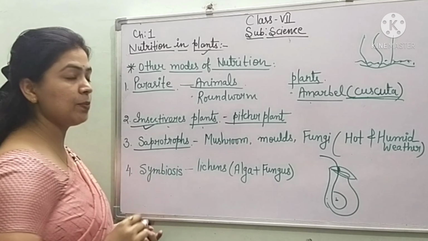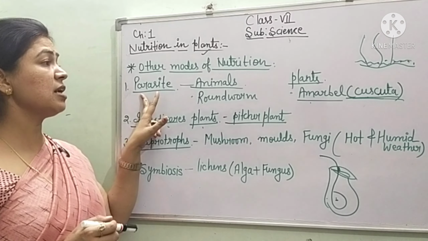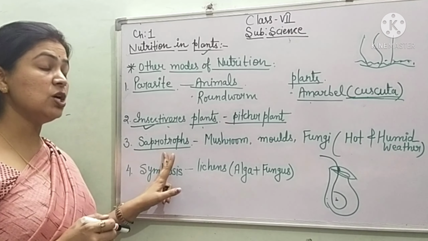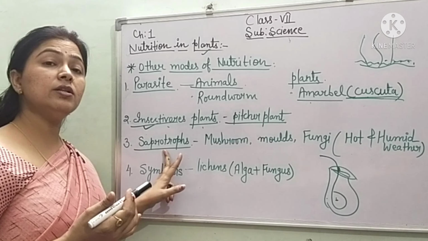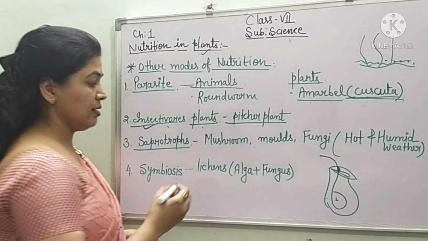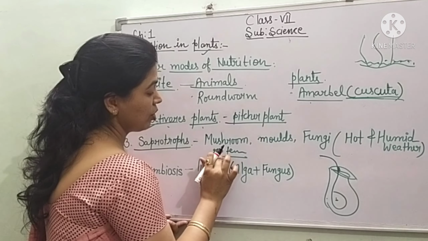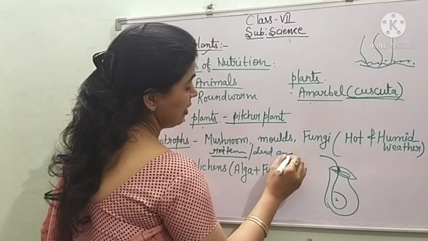Now coming to the saprotrophs. Parasites are those living on a living organism. Saprotrophs are those living on rotten, dead and decaying matter. Remember this, children: rotten, dead and decaying.